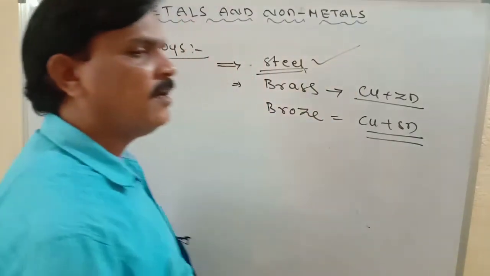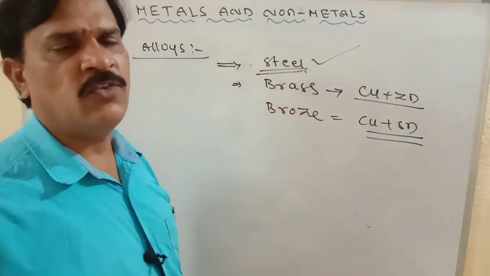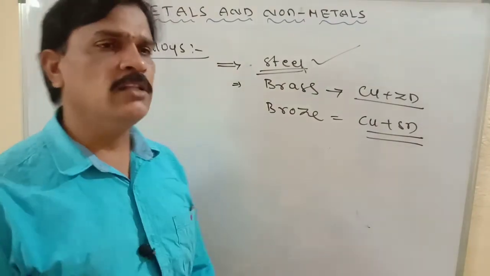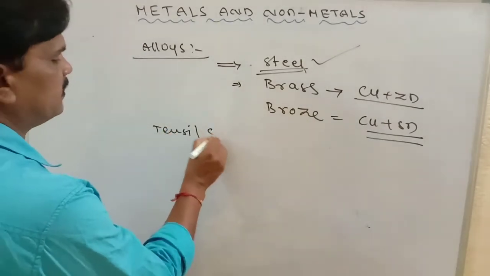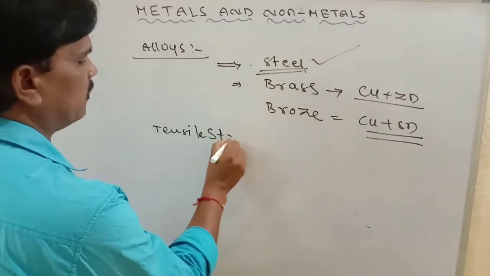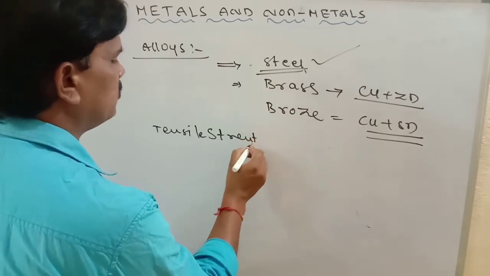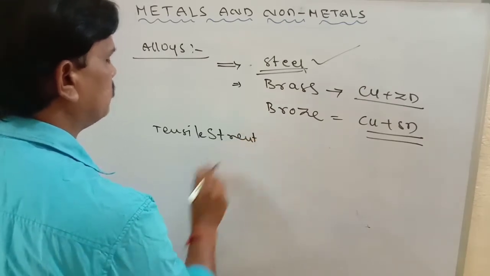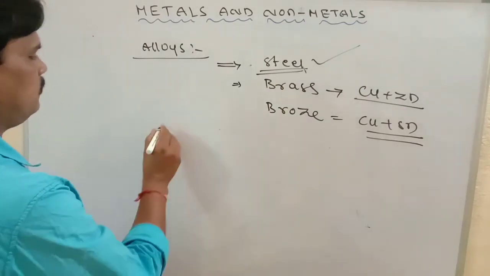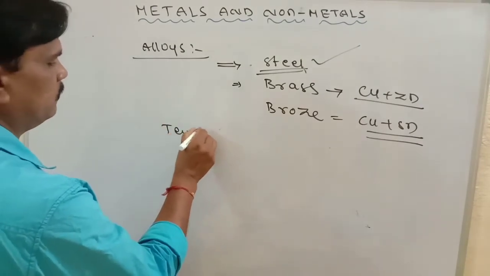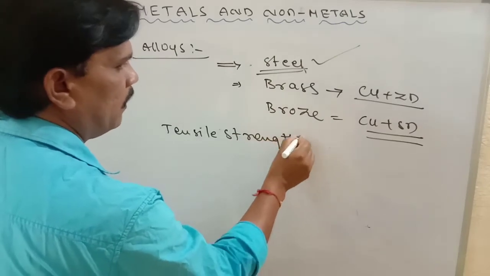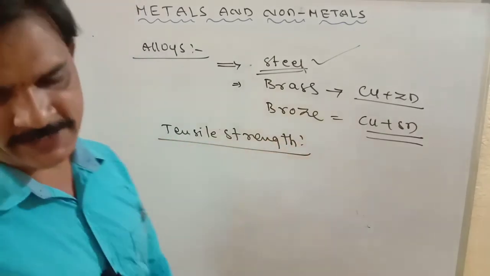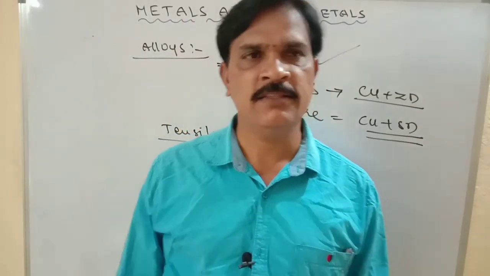Metals have high melting point, ductility, thermal conductivity, hardness and also high tensile strength. What is meant by high tensile strength?